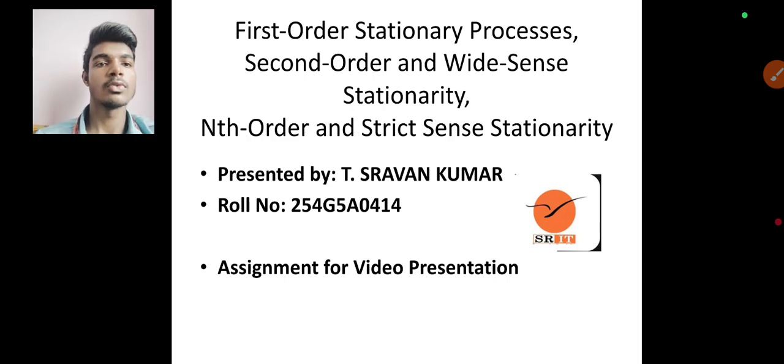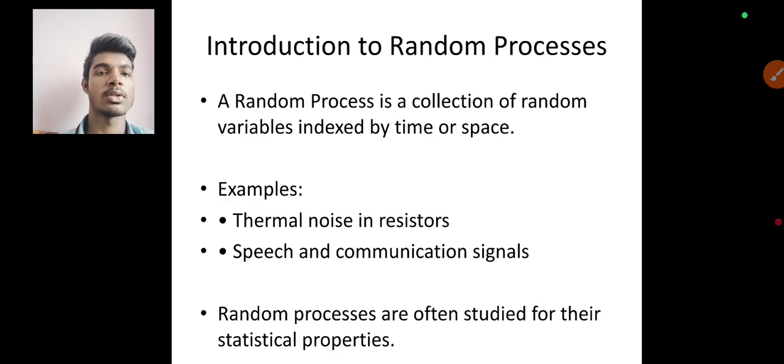Now we go through the introduction of the random process. A random process is a collection of random variables indexed by time or space. Examples are thermal noise in resistors, speech and communication signals. Random processes are often studied for their statistical properties.